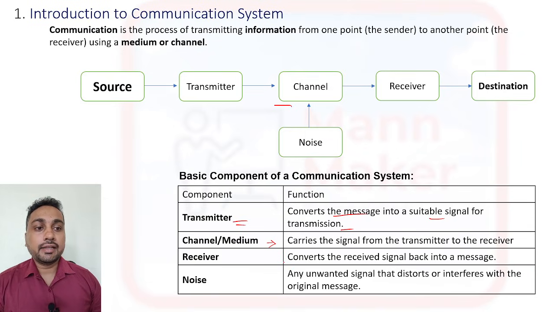All right. And the receiver does the same thing as the transmitter, in reverse. On the receiver side, the receiver will convert the received signal back to the message signal that we sent from the transmitter. And what is noise? Noise is generally an unwanted signal which will affect the signal, or destroy the signal information that we send from the transmitter. Okay, so this is the basic definition of our communication system.